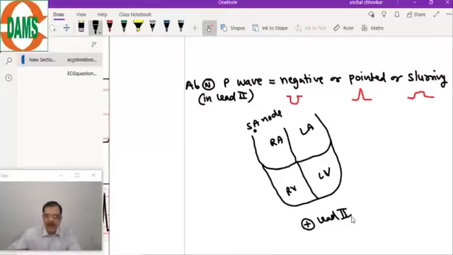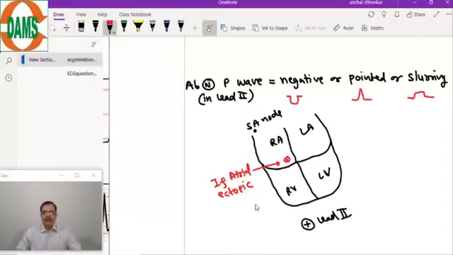Now what will happen in scenario number 1? If the atrial ectopic is here, in the inferior part of the right atria, what will happen in this condition?